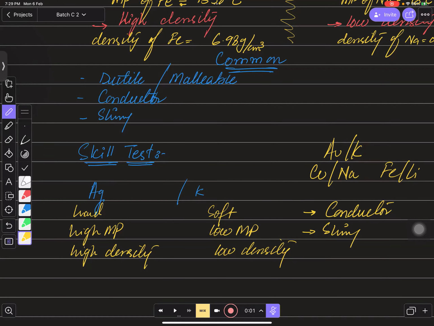Right. So these are the very simple things. You need to be aware about these things. You need to keep remember while you are answering some questions regarding to metals. Got it, बच्चों? Yes, sir. चलें आगे चलते हैं. These are the physical properties. Now let's move towards the chemical properties.